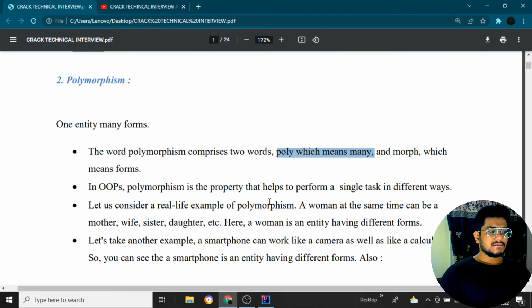Let us consider a real life example of polymorphism. A woman at the same time can be a mother, wife, sister, daughter, etc., and a man is entirely having one different form. So like that. And so let's take another example.